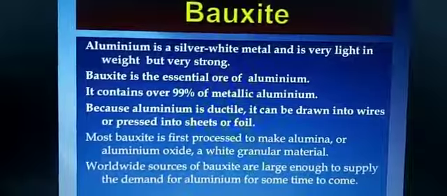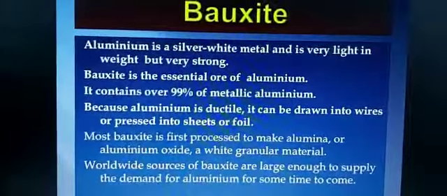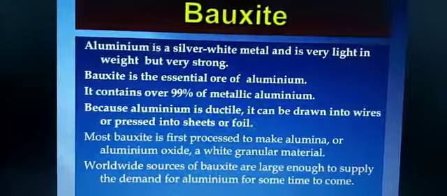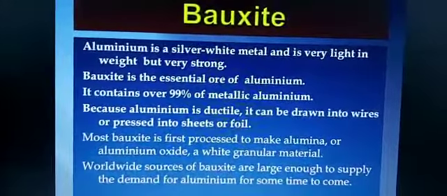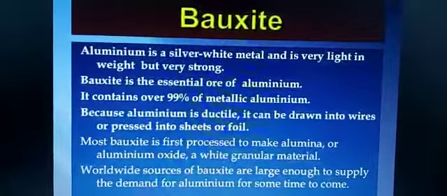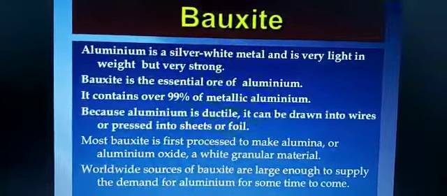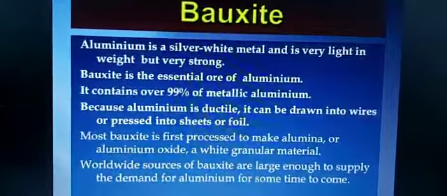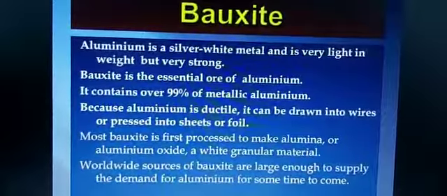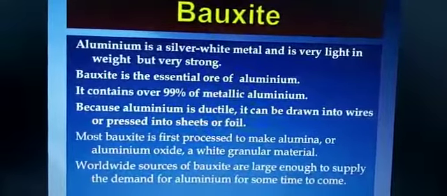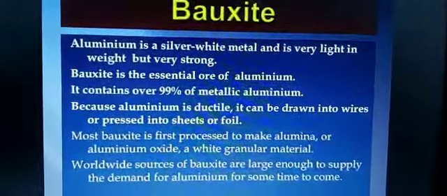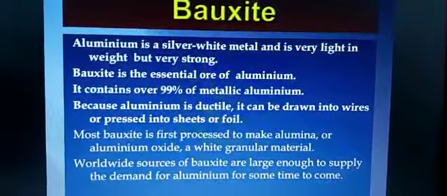Because aluminium is ductile, it can be drawn into wire or pressed into sheet or foil, aluminium foil. So it can be used. That is why in making an aeroplane, the body of the aeroplane is made up of this aluminium sheet, because it is very, very light. Most bauxite is first processed to make alumina or aluminium oxide, a white granular material. Worldwide sources of bauxite are large enough to supply the demand of aluminium for some time to come.